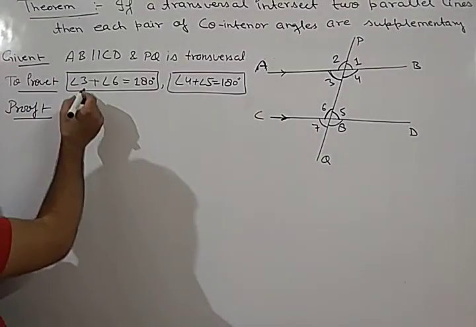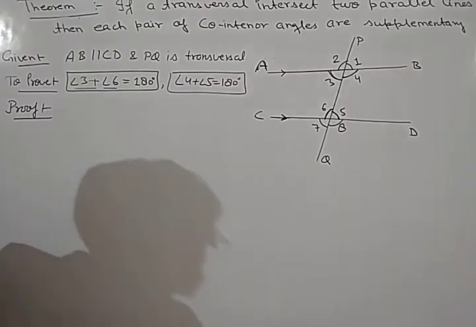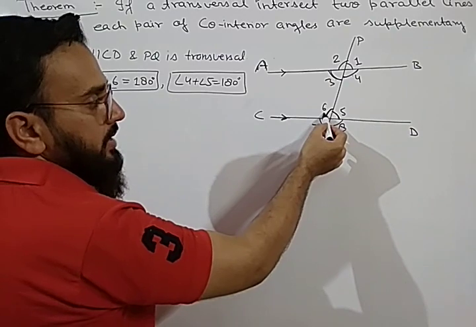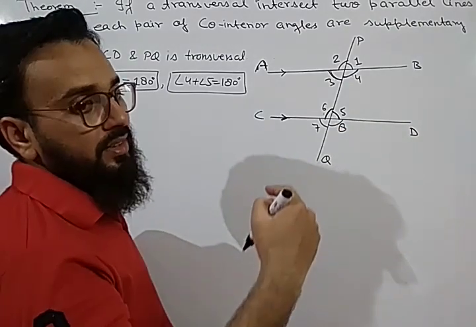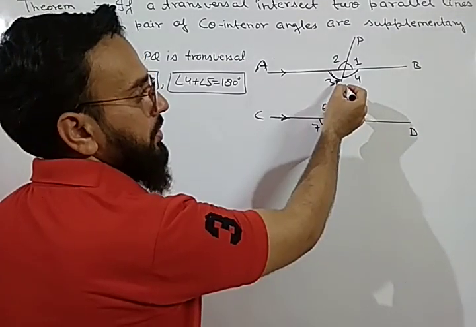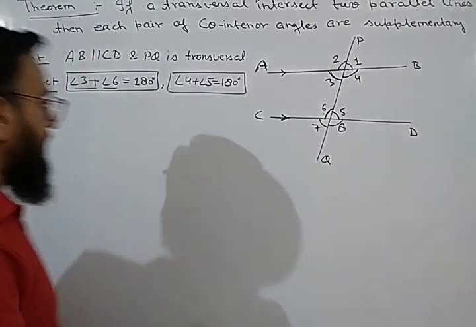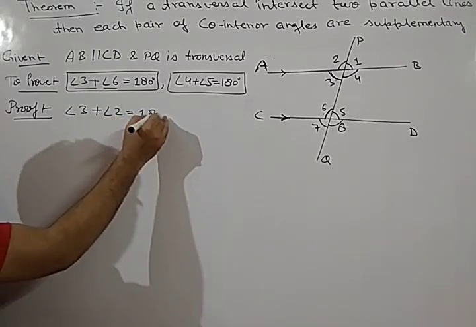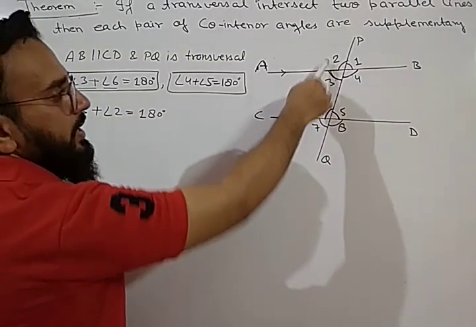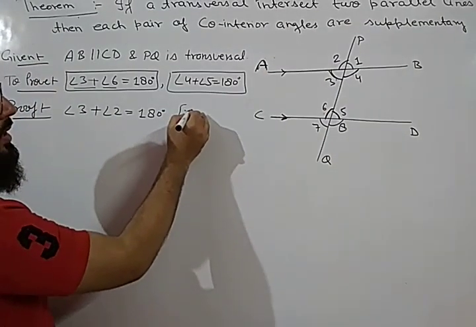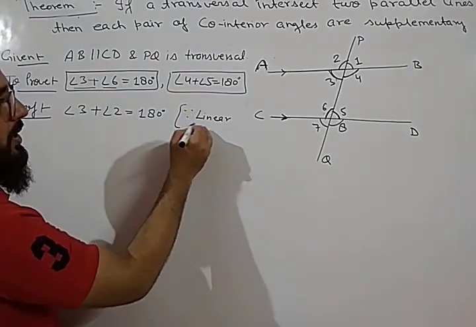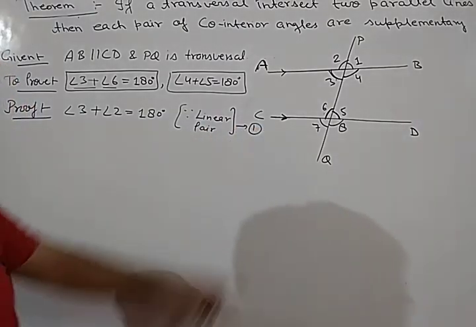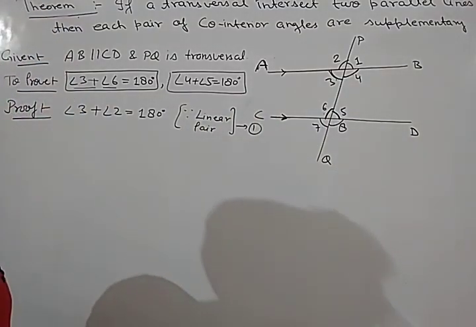So here, the first thing is angle 3 plus angle 6. This is angle 3 and this is angle 6. But we have to take a linear pair. So what is the linear pair of 3? It is 2. So in the first step we can write angle 3 plus angle 2 is equal to 180 degrees, because these two angles are a linear pair. So we will write here, since they are a linear pair, and consider it as equation number 1. So angle 2 plus angle 3 is 180 degrees.